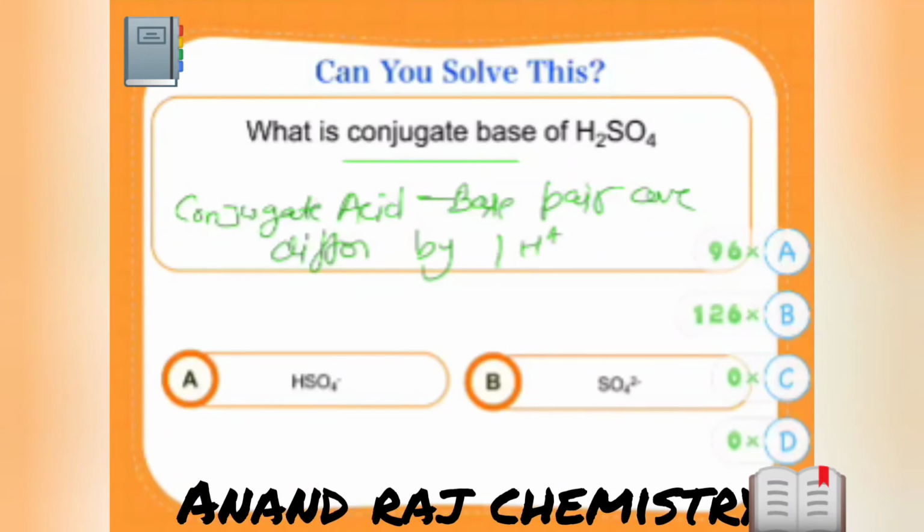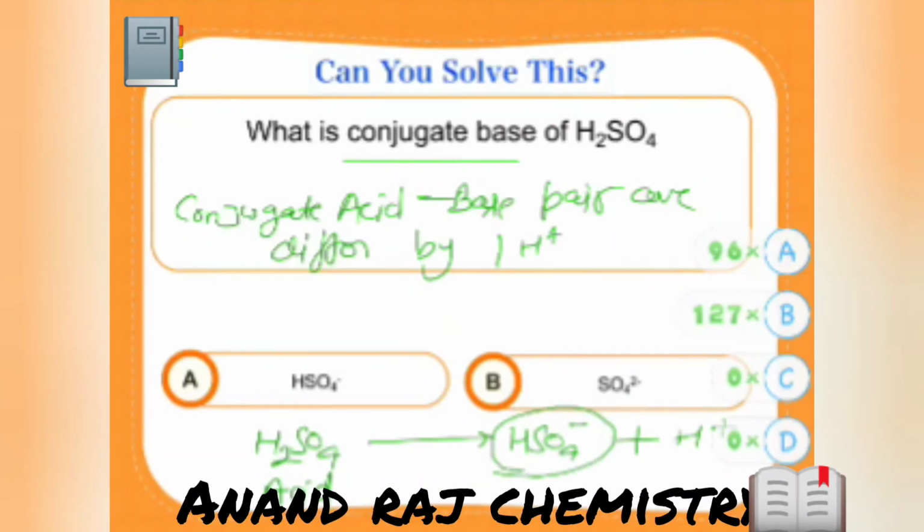Okay, chalo, let's discuss this. H2SO4, we have to form its conjugate base. It means it should act as an acid. Now we know H2SO4 can give 2H plus, but to form the conjugate base, we need to remove only one. So it will form HSO4 minus and H plus, right?